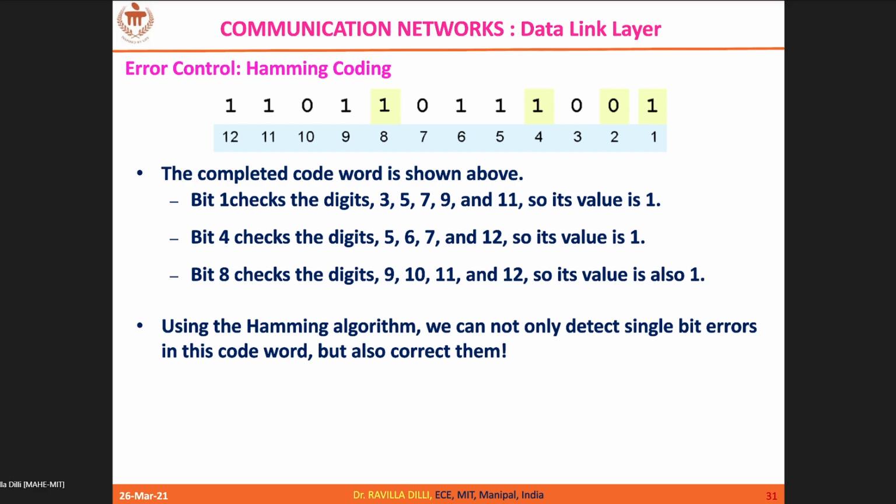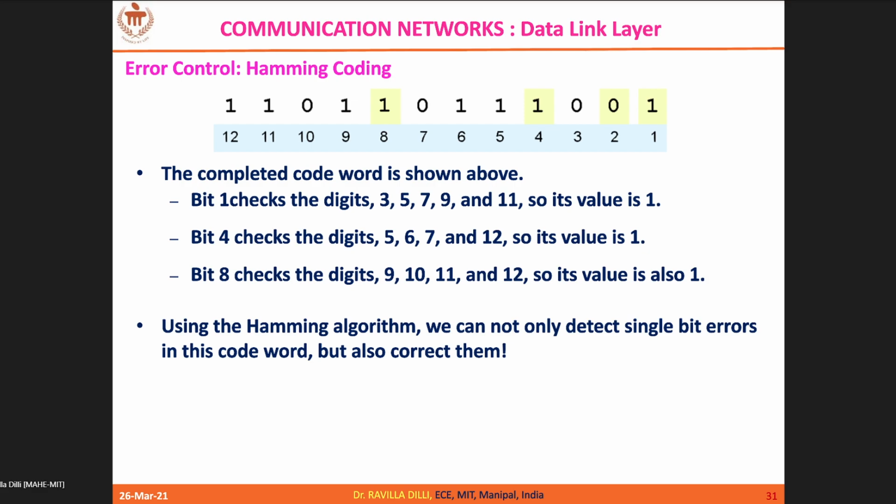R1 is 2 XOR 3 XOR 6 XOR 7 XOR 10 XOR 11. Position 2 is now 1, 3 is 0, 6 is 1, 7 is 0, 10 is 0, 11 is 1. So R1 value is 1.